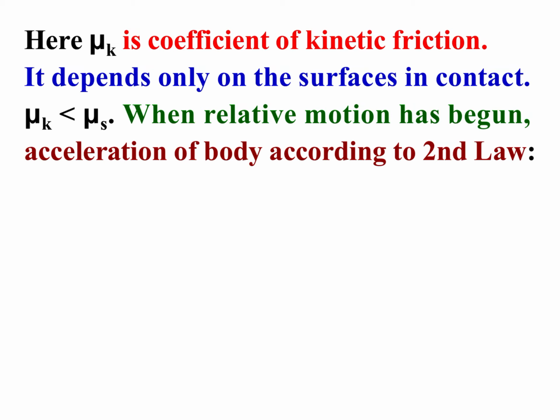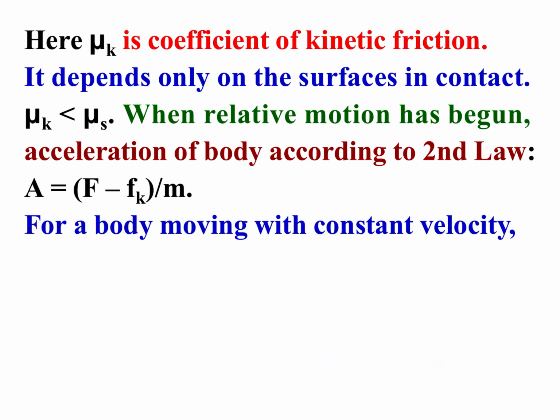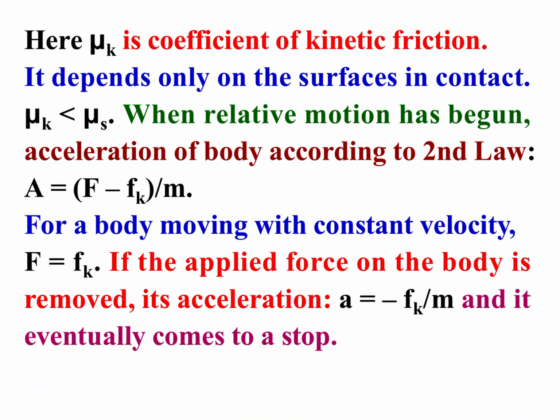When relative motion has begun, the acceleration of the body according to Newton's second law is given by a is equal to net force divided by mass. Net force means applied force F minus Fk, the kinetic friction, divided by m, where m is the mass of the body. For a body moving with constant velocity, F is equal to Fk. It means applied force is equal to kinetic friction and the body is moving with constant velocity.